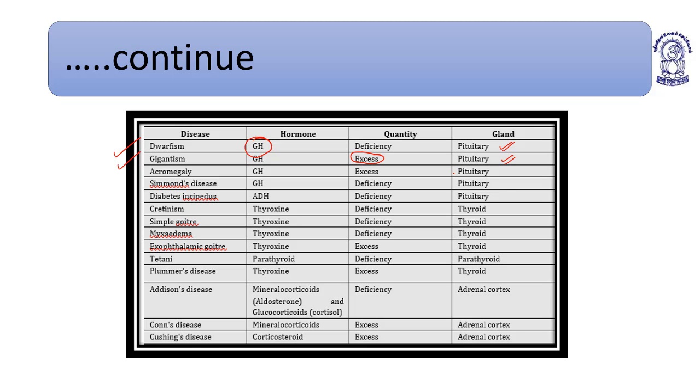Now, what is the difference between gigantism and acromegaly? In acromegaly, the hypersecretion of growth hormone takes place after the closure of the epiphyseal plate. I'll write it down. Acromegaly basically happens in the late growth period, meaning after the age of 30-40 years.